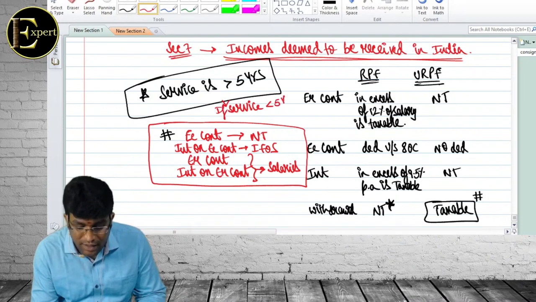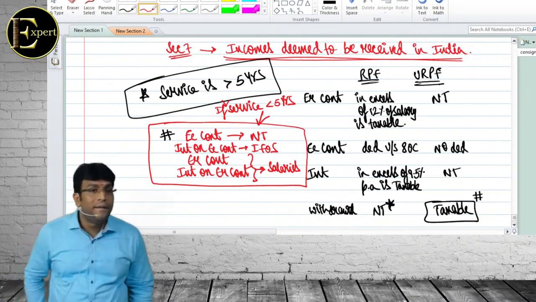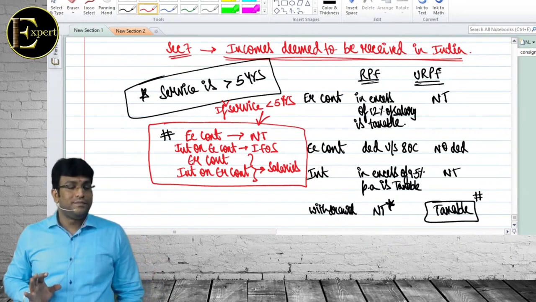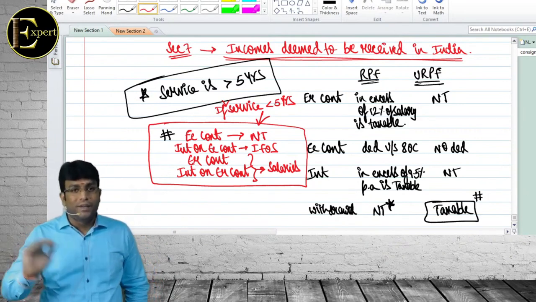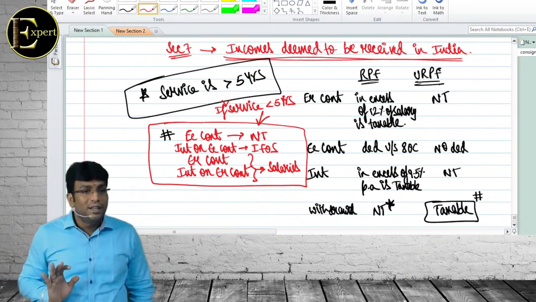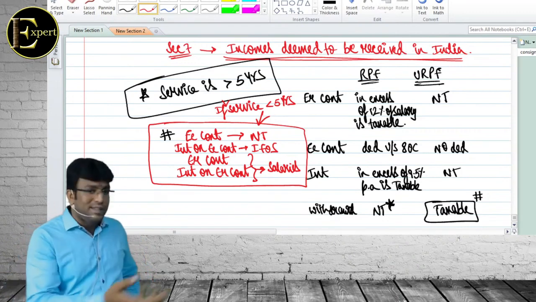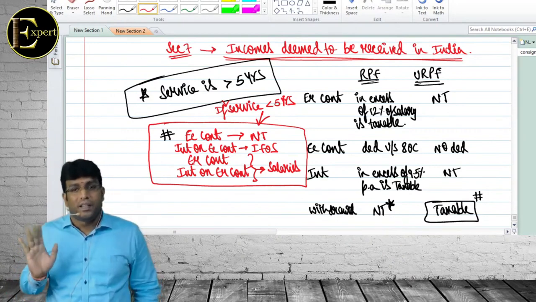If service less than, same story. Are we clear? URPF same story. Service less than 5 years, same story. Are we clear? Some more special points are there which we'll talk when I go to the topic of salaries. But did we understand what is RPF, URPF now? In that some special points are there, 2.5 lakh, 5 lakh, some story is there. We'll talk in detail when I go to salary, not now.